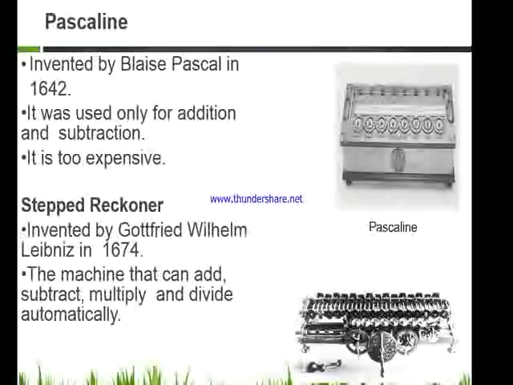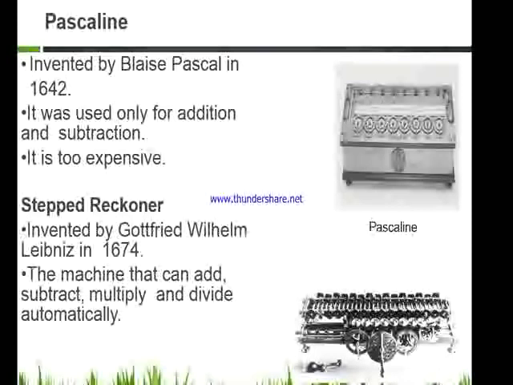When the wheels are rotated clockwise, the numbers are added, and to subtract, the wheels were turned anti-clockwise. Since it's a very important invention in the history of computers, the Pascaline is still kept in the European museums for display.